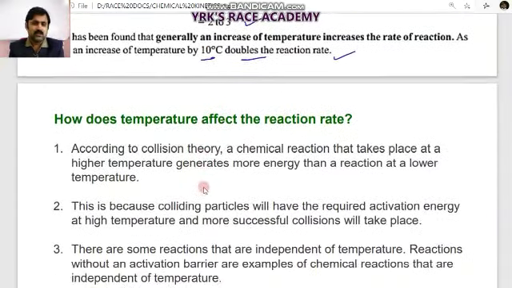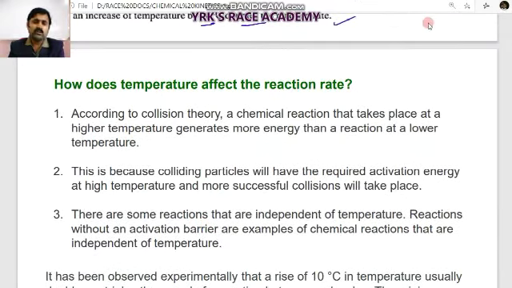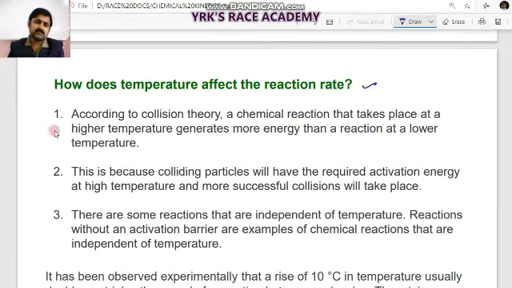That was asked in different ways here. How does temperature affect the rate of reaction? According to collision theory, a chemical reaction at high temperature generates more energy than a reaction at low temperature. So that is one point. The other point is that collisions between particles have the required activation energy at high temperature, and there are more successful collisions, which we discussed as fruitful or perfect collisions.